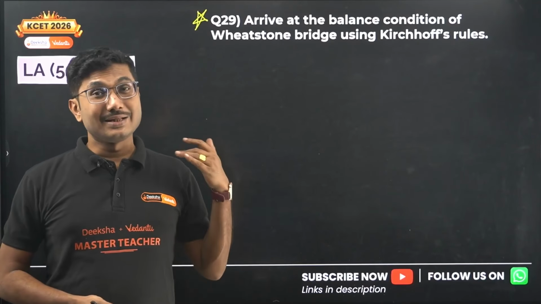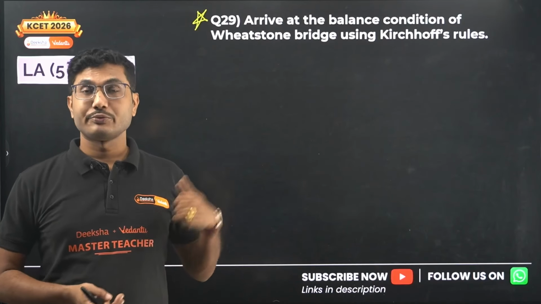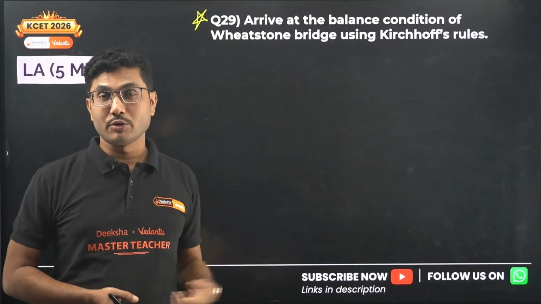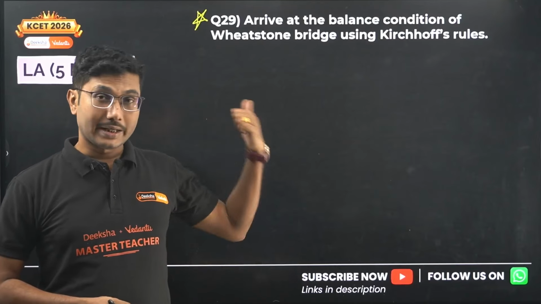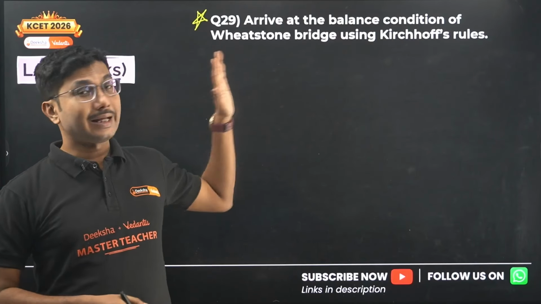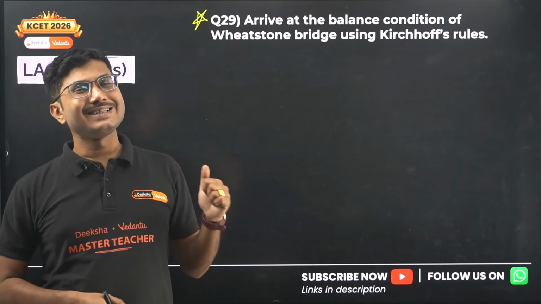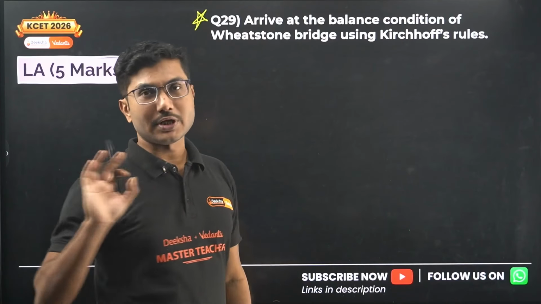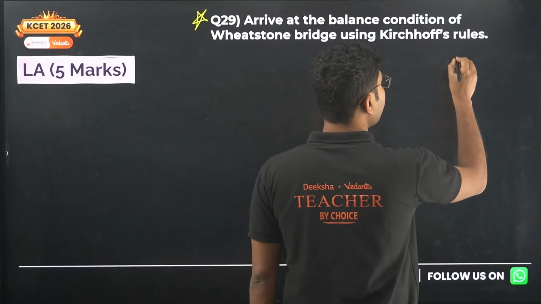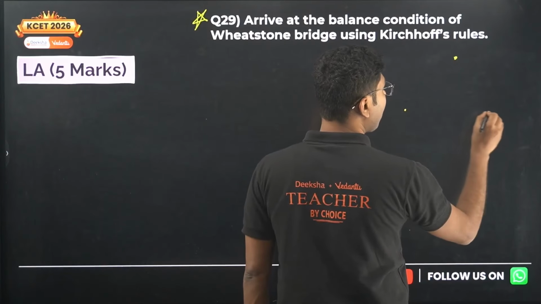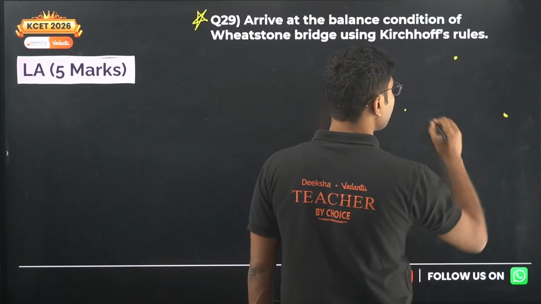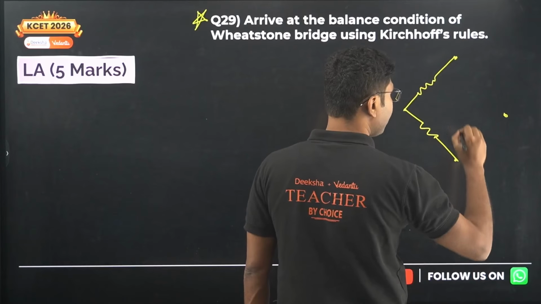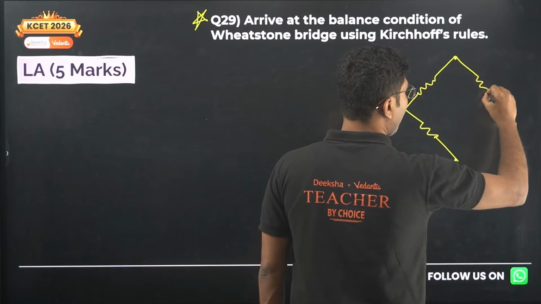So in 2026, there is a chance some other question might come, namely the parallel combination of cells, series combination of cells, or whatever we are going to do next, that is taken from your model question paper. But again, remember that this year it may not come in the first exam. There is a possibility, a 50-50 chance. So don't tell me later on, but I am not saying this is not important. This is the most common question. Other questions have come and gone, but this question is always the charm.